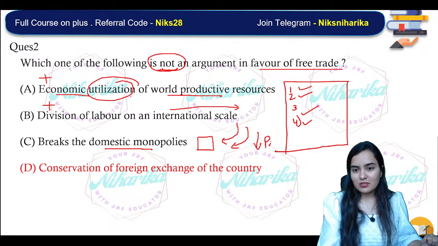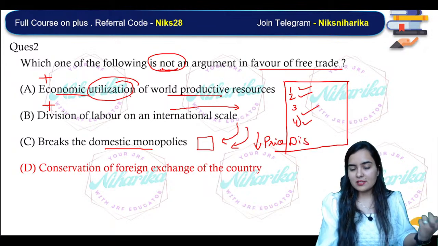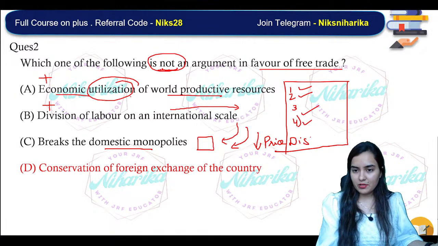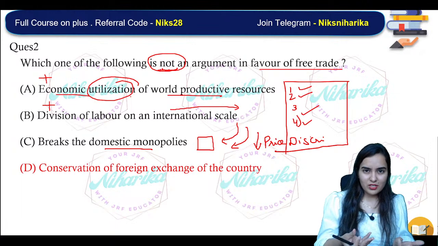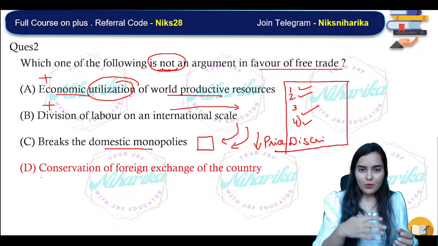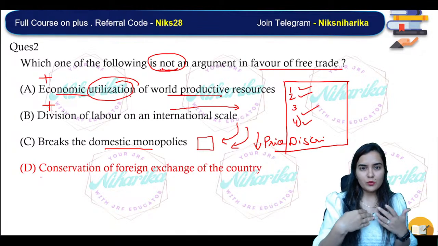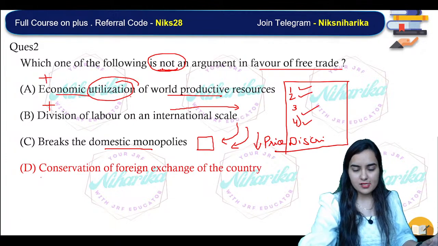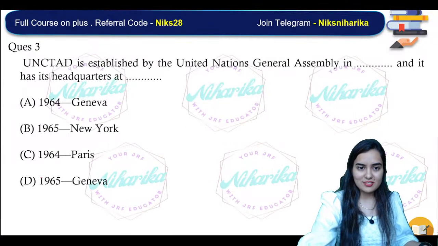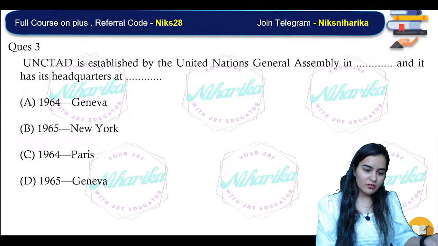It will reduce price discrimination, because instead of monopolies, now there will be monopolistic markets. Next, conservation of foreign exchange of the country. Why will it conserve? We will do the exchange of foreign currencies among the countries, so that is not at all related.